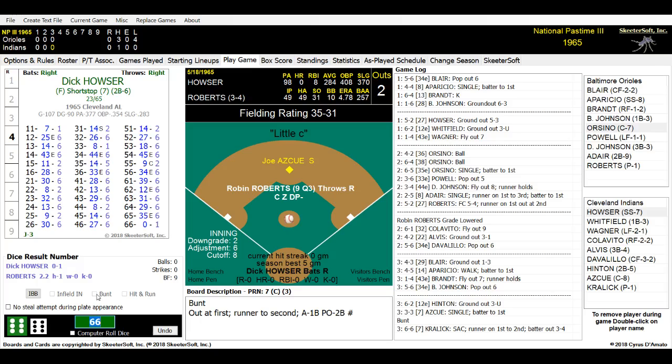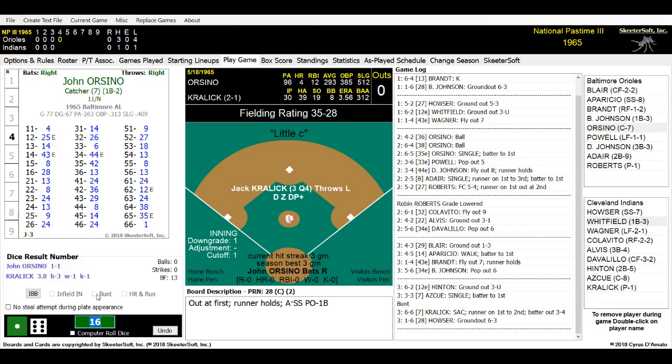Dick Hauser's coming up. Last time up, he grounded out to our third baseman, Davy Johnson. Here is the pitch. It is a 16, and Hauser hits it towards Aparicio. Aparicio is even better than Johnson. Grabs the ball up, fires it over towards first, and then we have 3 down. No runs, 1 hit, Cleveland's first hit of the game. 1 runner left on base at the end of 3. It is Baltimore 3, the Cleveland Indians nothing.